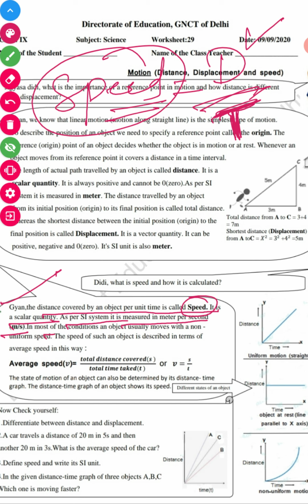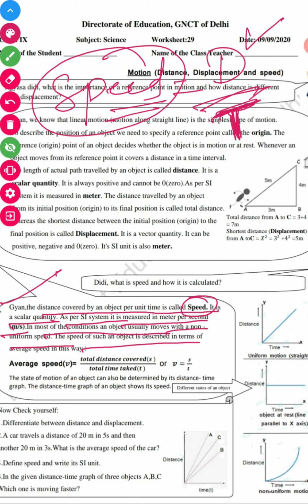In most conditions, an object usually moves with a non-uniform speed, and the speed of such an object is described in terms of average speed. Yes, students, it's very right. In practical cases, we take an average speed. Let's take an example.